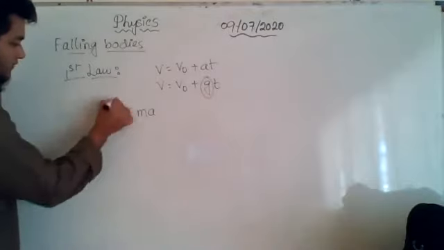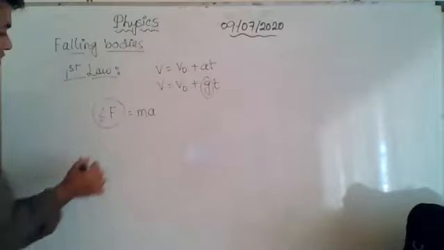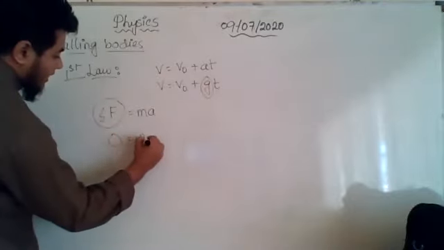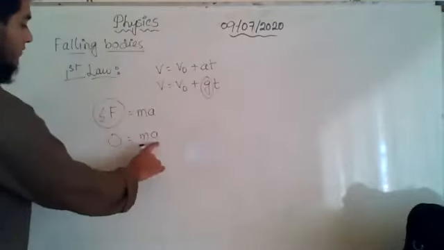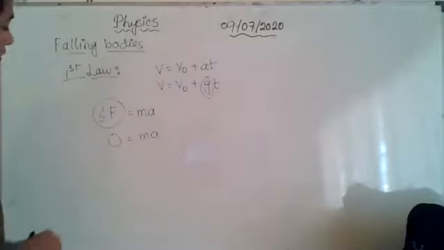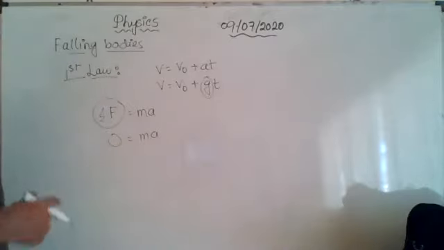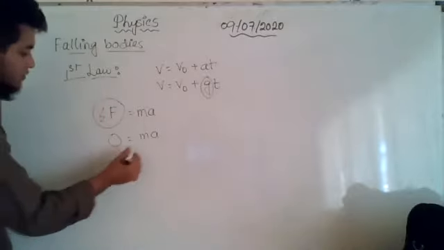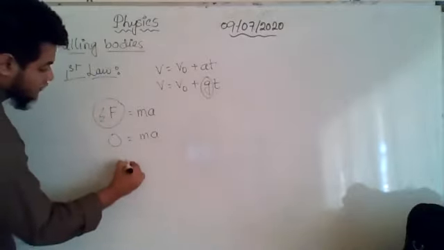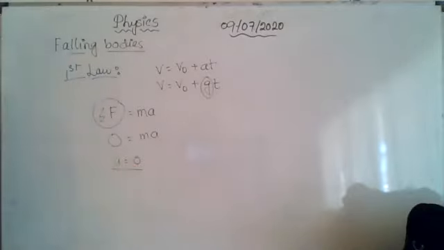If all the forces balance each other, the summation of force is 0, then ma will be equal to 0. Now whenever the product of two things is 0, at least one of them must be 0. We know that m, the mass of a body, can never be 0, but the acceleration can be 0. So from here we have to write that the acceleration a is equal to 0.